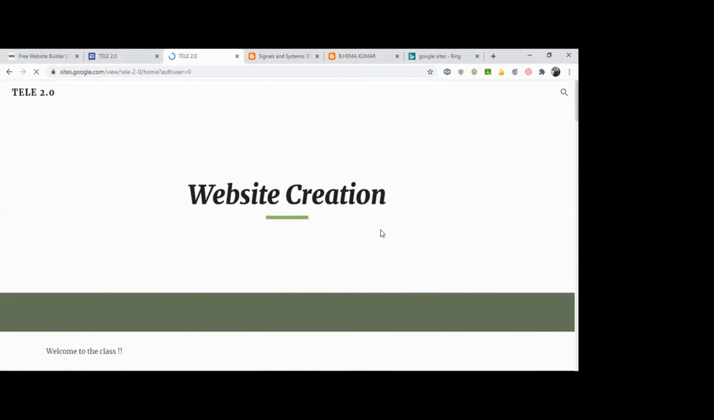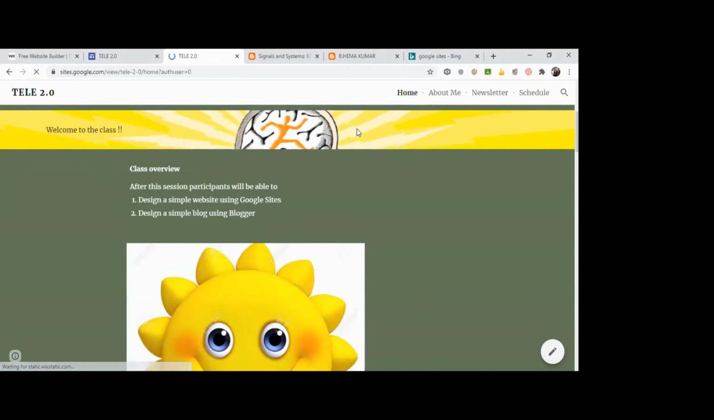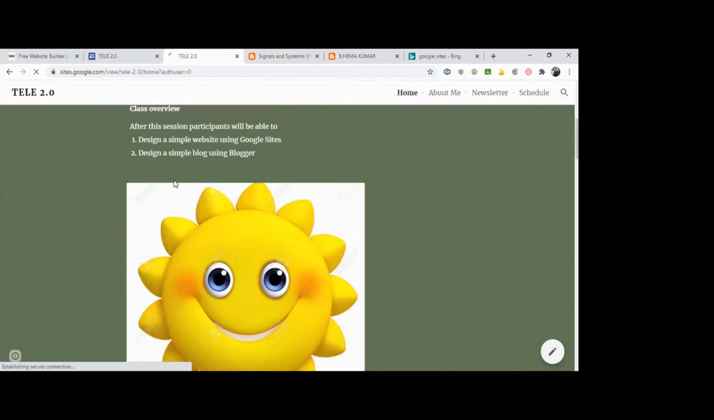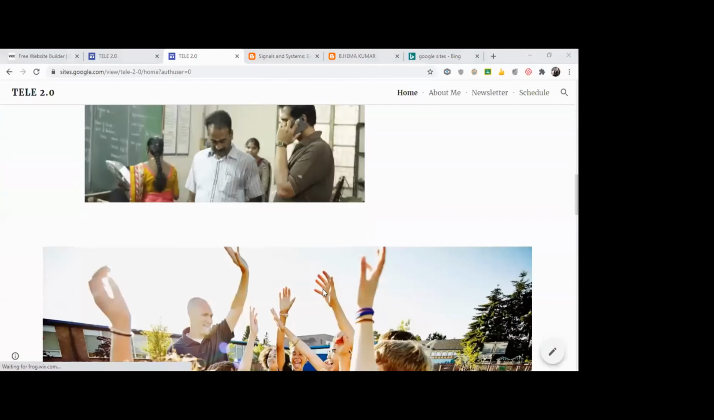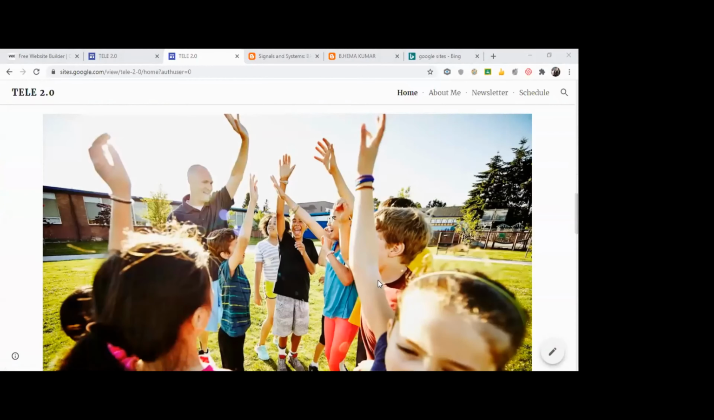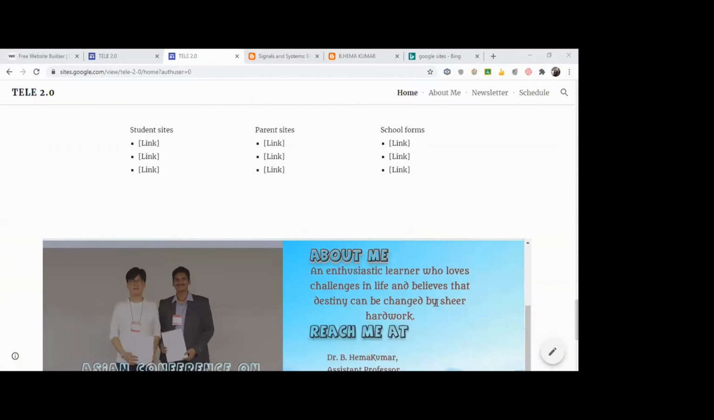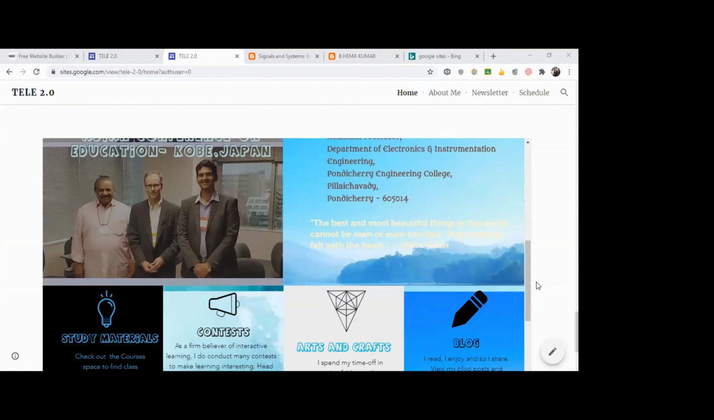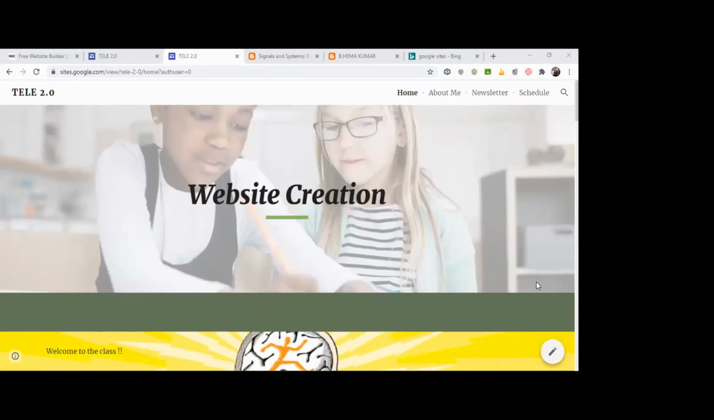See, website creation is there. Welcome to the class. It's a GIF image. See, it takes some time to load. It was stuck a bit, and now it is loaded. It's a class overview that we have created. These things are already there in the website. I didn't modify it. If you want, you can modify these contents. It also shows a snapshot of my website. So website creation is as simple as it is.